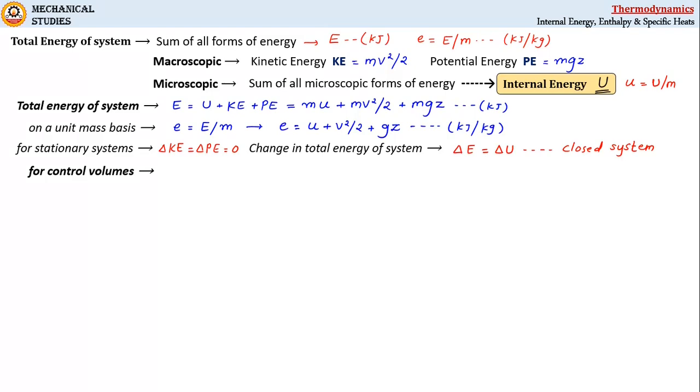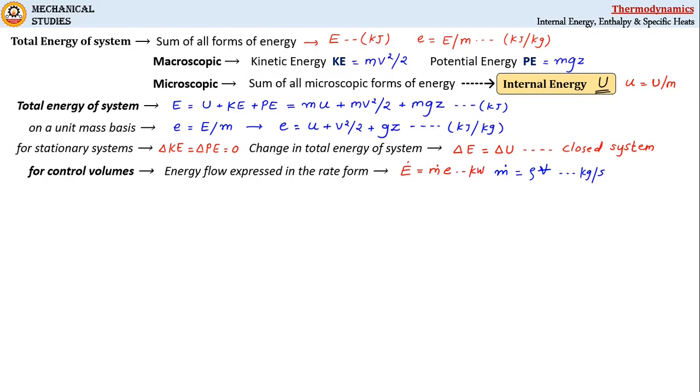That's why it is convenient to express energy flow in rate form, which is expressed as E dot, given by mass flow rate m dot into energy per unit mass, small e, where m dot is mass flow rate in kg per second, given as density into volume flow rate, denoted by V dot. The rate of energy is expressed as